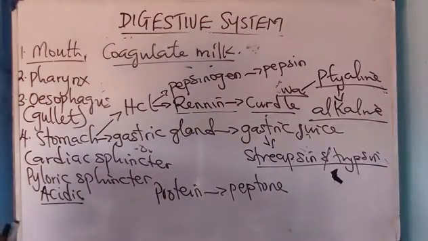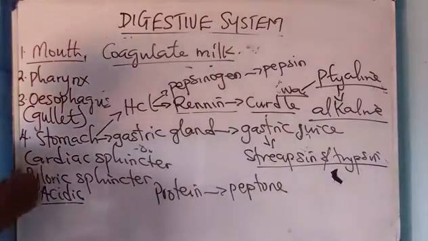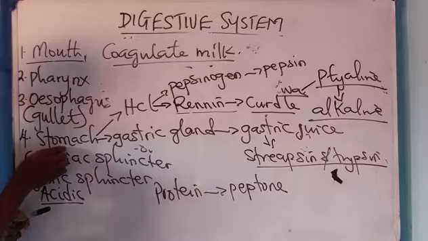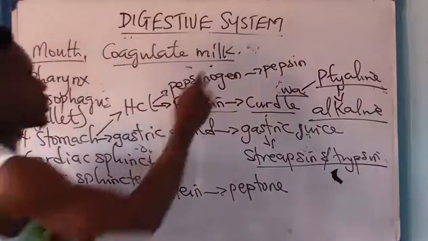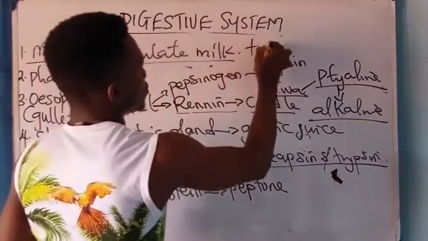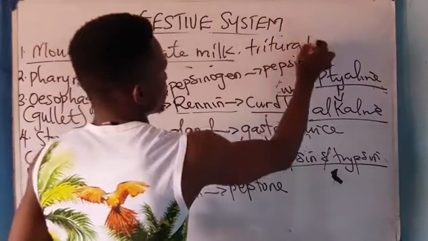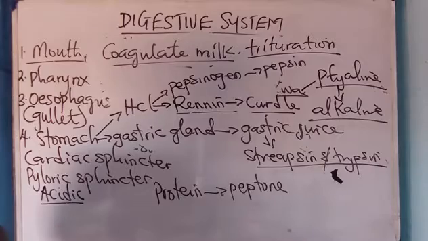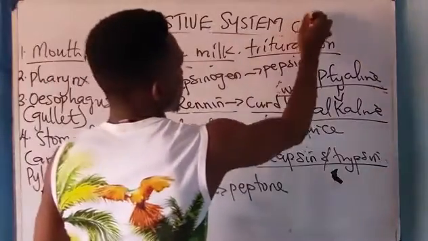Now moving from this, as soon as the food gets to the stomach, there's what we call trituration. Trituration is a phenomenon characterized by the churning of food molecules in the stomach.